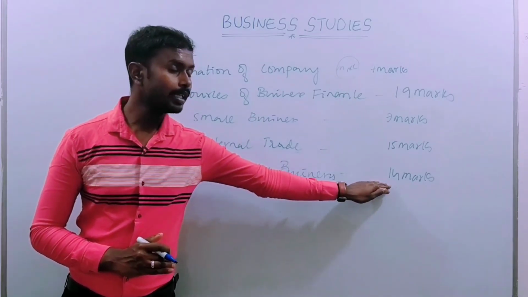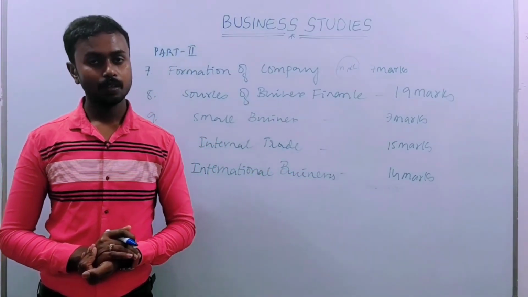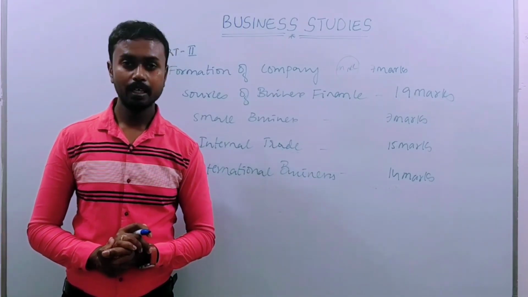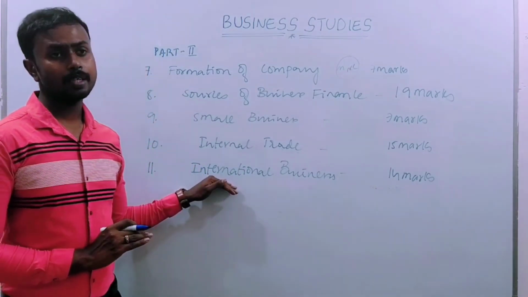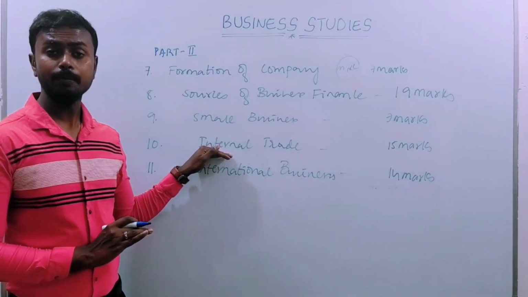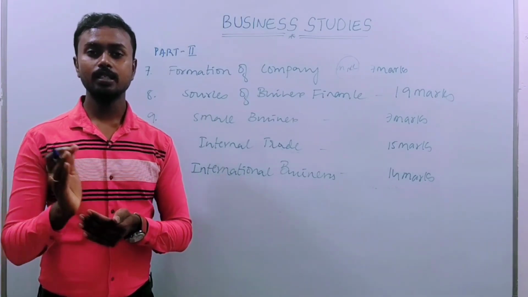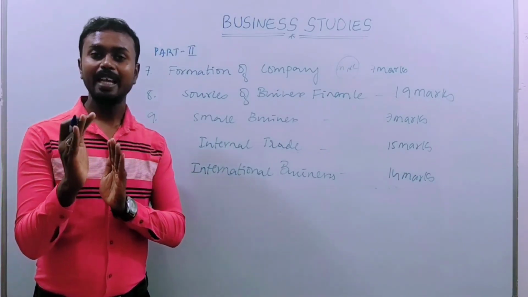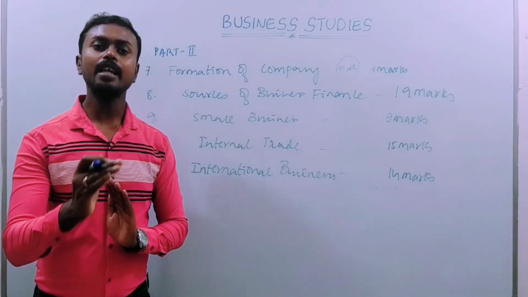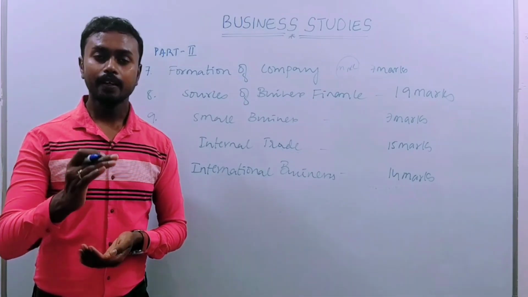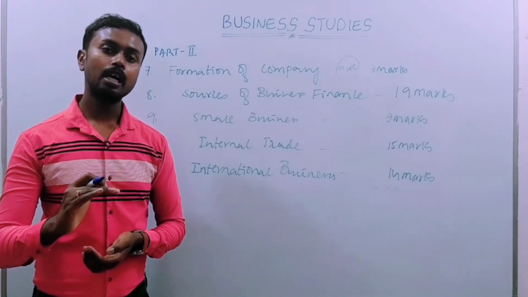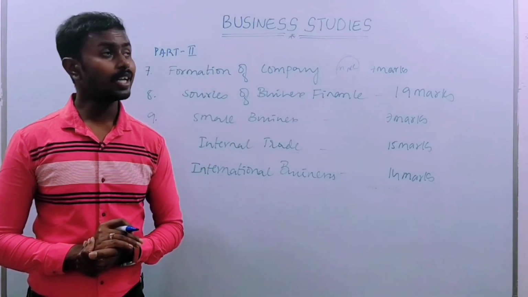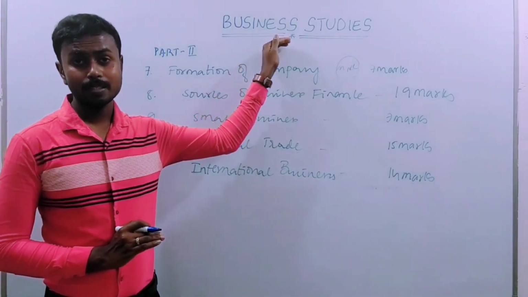And the last chapter, international business. From this chapter we can expect 14 marks: one 8-mark question, and sometimes they may ask a 4-mark question, a 2-mark question and a 1-mark question. In the 10th chapter we learned buying and selling of goods and services within the boundary. Here it is just the opposite. The trading activity, buying and selling of goods and services, takes place outside the country. These are the chapters in the syllabus you are going to learn in first PUC business studies.